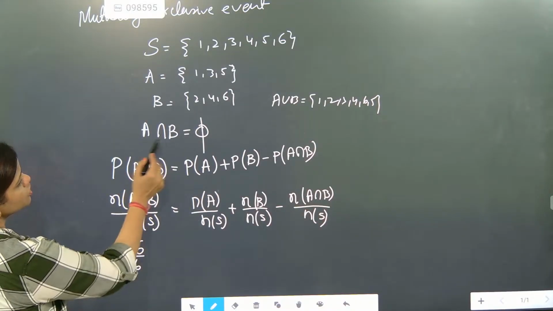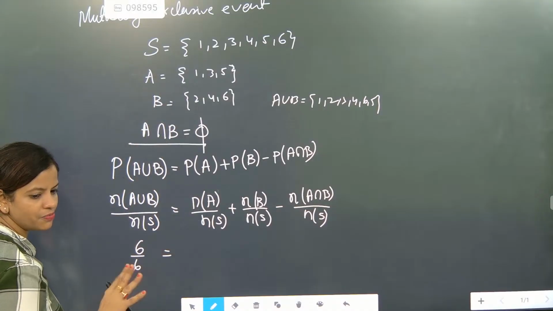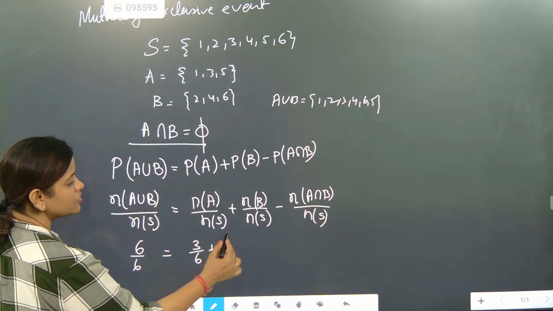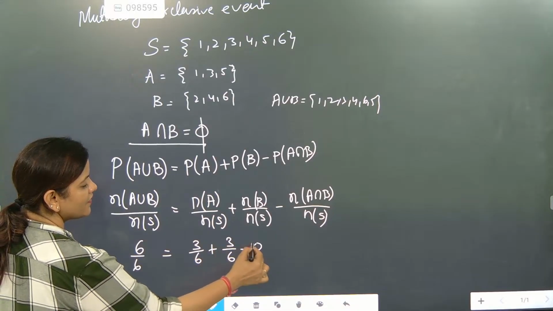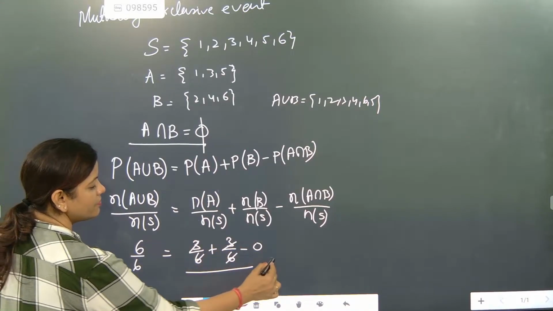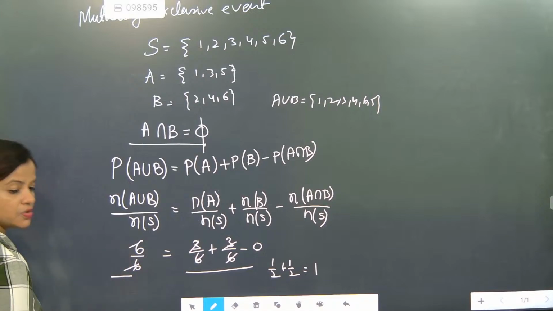Correct? Now it is mutually exclusive. Exclusive means the intersection part is not there. Now beta, here A is 3 by 6, B is 3 by 6, and the intersection is 0. Is LHS equal to RHS? 3 by 6 is 1 by 2, plus 1 by 2, it is coming as 1. So LHS is equal to RHS.